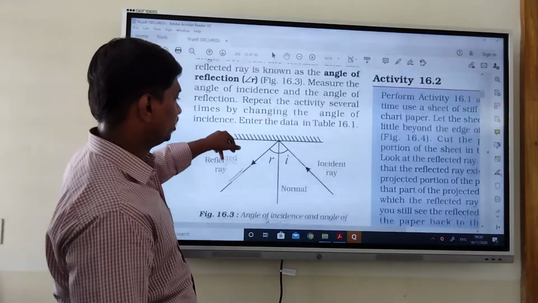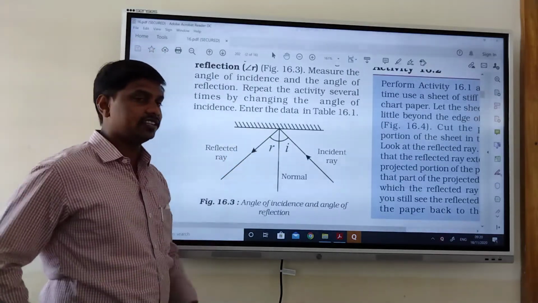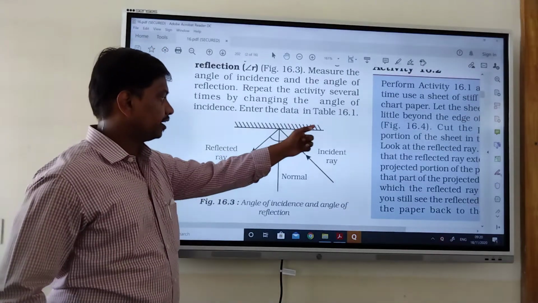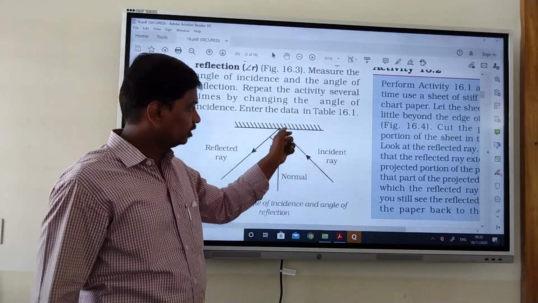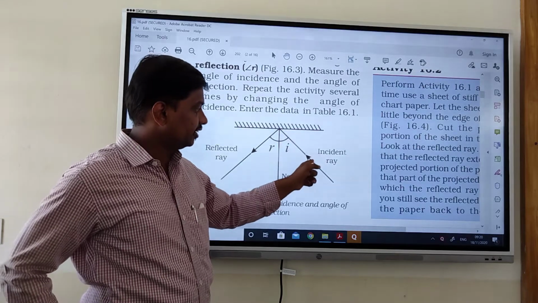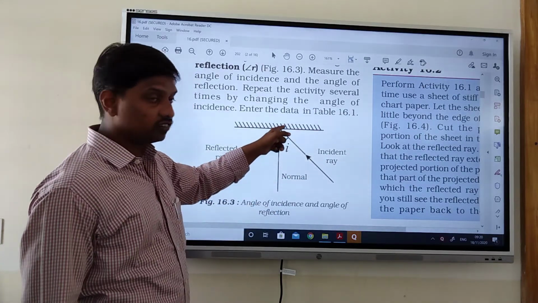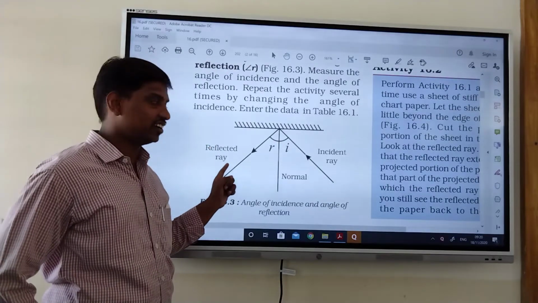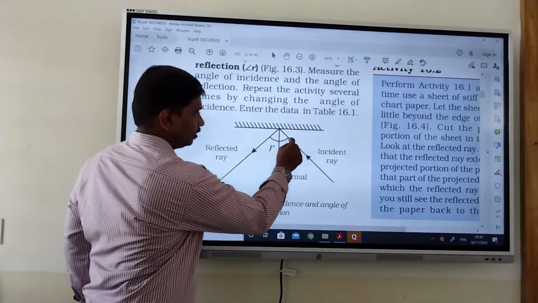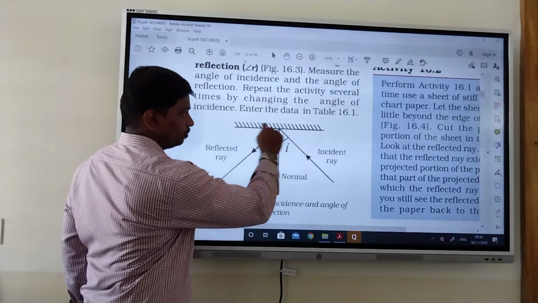You can see the diagram here. You will get the diagram like this. This is the mirror. If we pass the light in this direction, we get this as the incident ray. After reflection, another ray we get is known as the reflected ray. This is the normal drawn to the mirror.